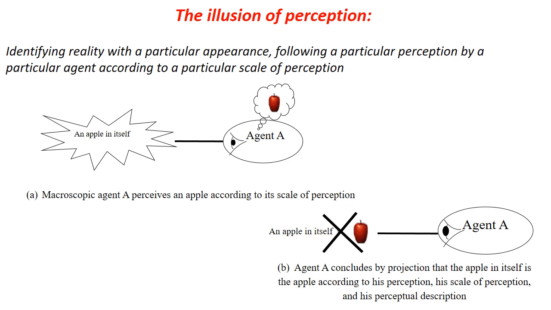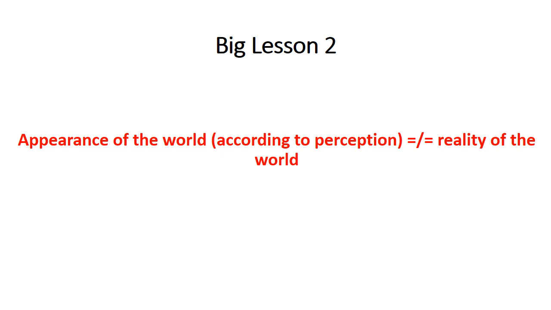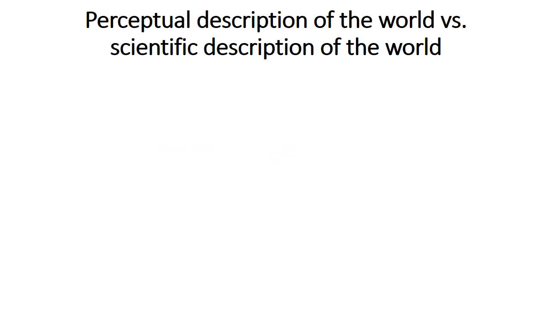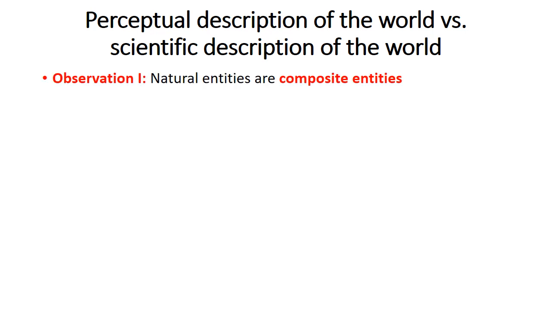Understanding that perception depends on the observer's scale of perception, and that there are different scales of perception leading to different appearances of the same thing, leads us to realize the need to distinguish between the appearance of things and the reality of things. Another very important point is the difference between the perceptual description of the world and the scientific description of the world. The scientific description of the world is based on two fundamental observations.